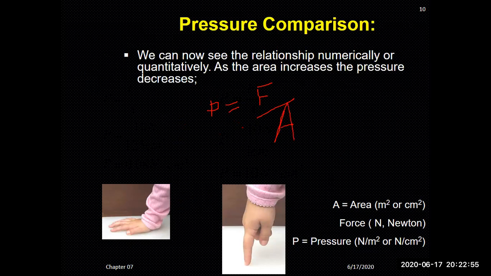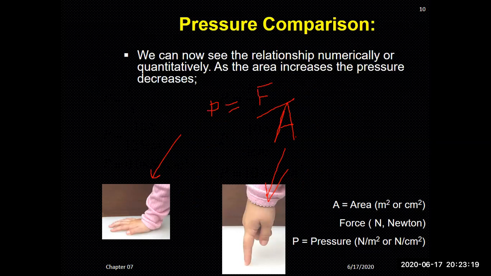You see, the more the force, the more the pressure. But if the area is more like this, the pressure will be less in this case. Mathematically, you can prove it. Now, the next one: if the area is less, pressure will be more. So this is the mathematical proof of when and where you can increase or decrease the pressure on a unit area.